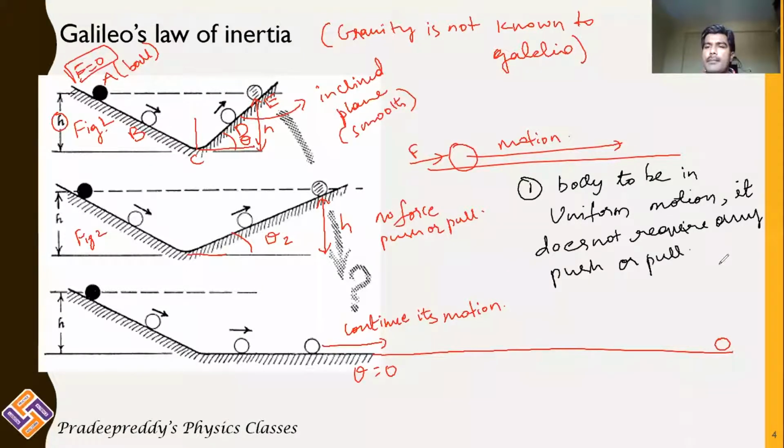That means, literally, there is no necessary force acting upon the body in order to move it with uniform motion.